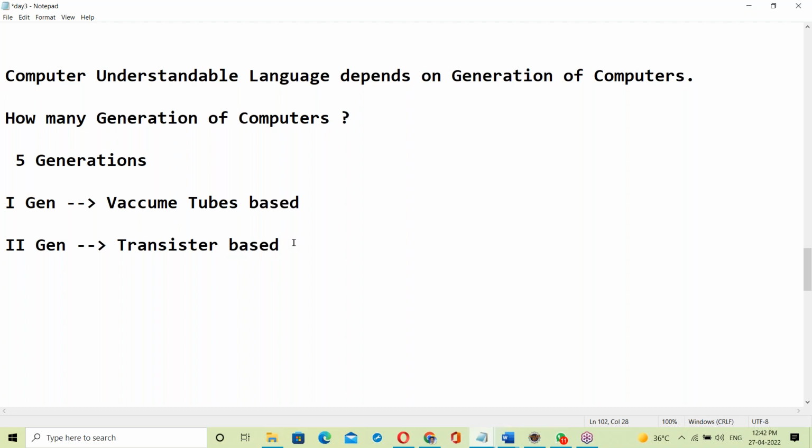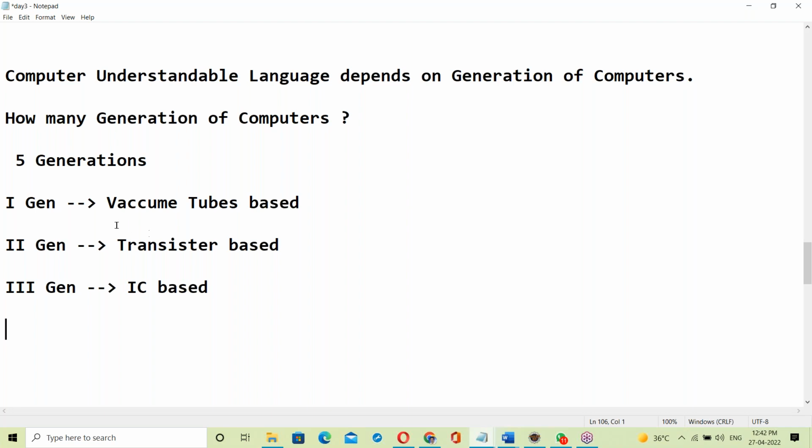What is the second generation? The second generation is transistor based. The third generation is IC based, integrated circuits. IC based is the third generation.